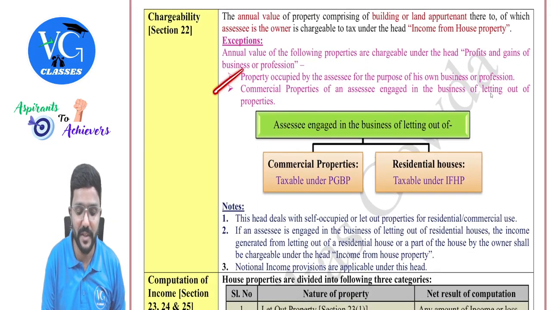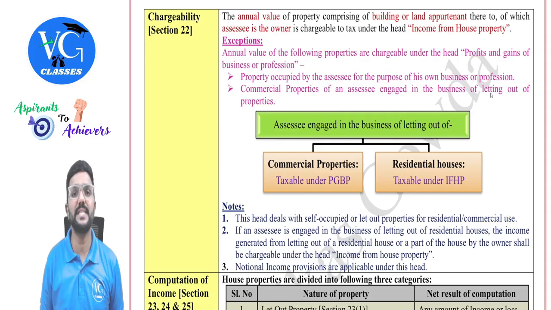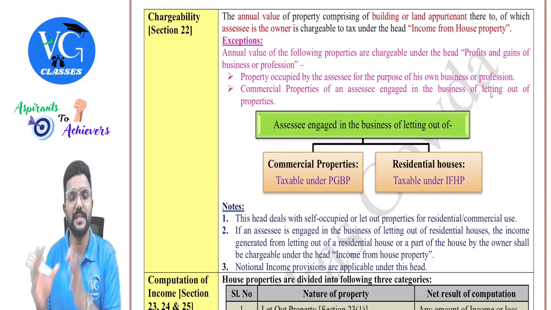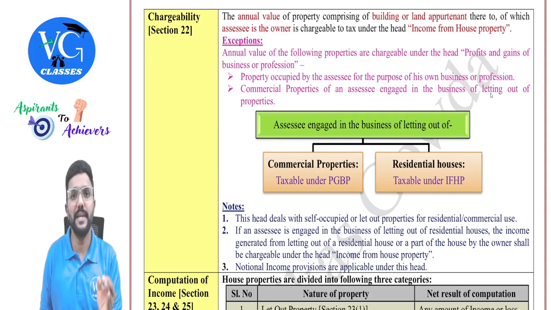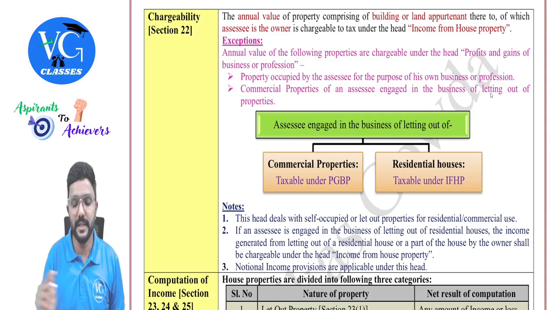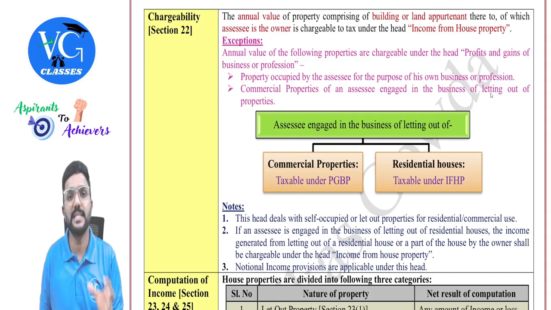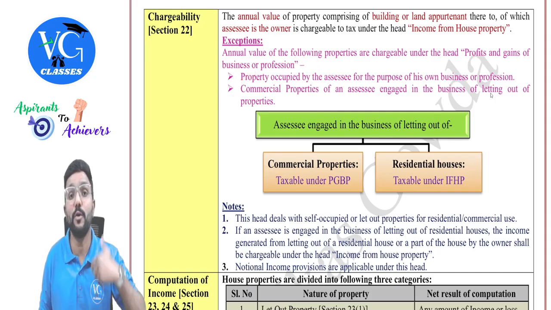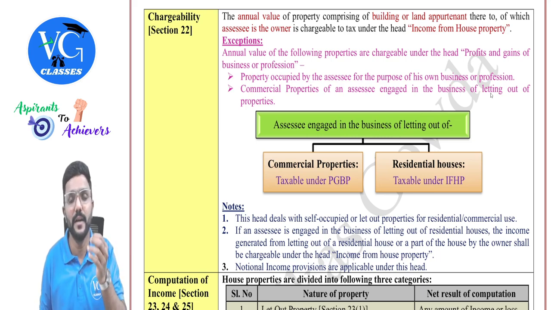When is it? I have given the cases here. Property which is occupied by the assessee for his business or profession, then the income from such property will be covered under the head PGBP. And the second one, when the assessee is engaged in the business of letting out of commercial properties, then whatever rental income they are earning will be taxable under the head PGBP.